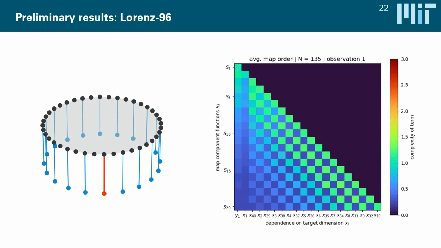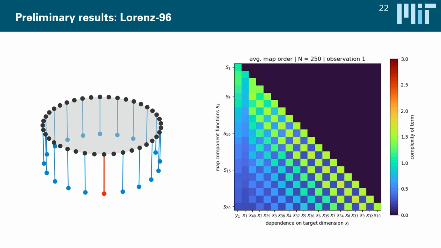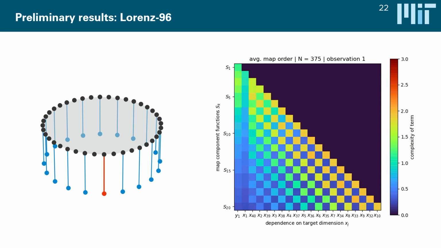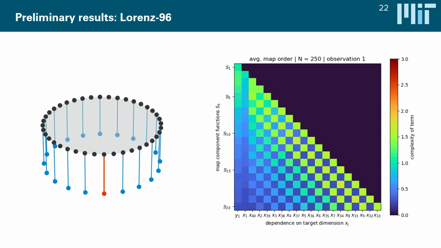It's also really interesting to take a look at the map that the adaptation algorithm actually proposes to use. So this is the map for the assimilation of the first observation. And we can see over here already really interesting patterns as the ensemble size increases. So we can see that as the ensemble size increases from 50 to 1000, the adaptation algorithm proposes to use increasingly more nonlinear maps. So for small ensemble sizes, it still uses maps that are effectively linear, and only when the ensemble size gets large enough, it really starts to use nonlinear maps, which makes a lot of sense, because for small ensemble sizes, obviously we don't want to have massively nonlinear maps.